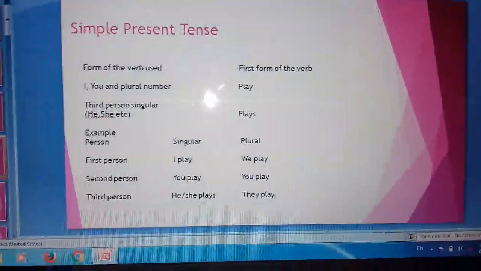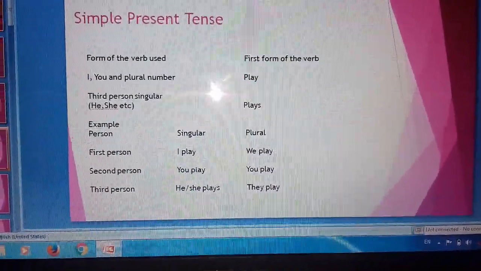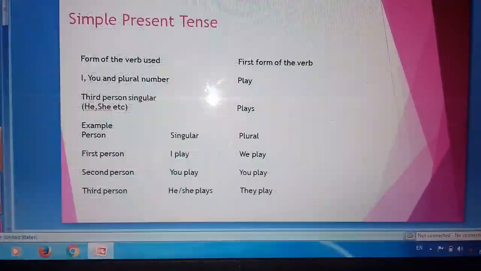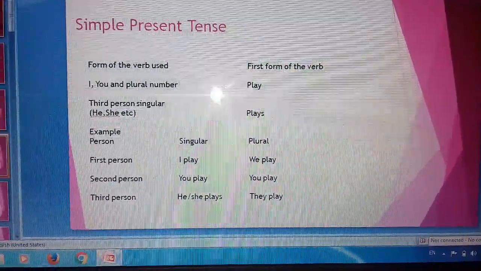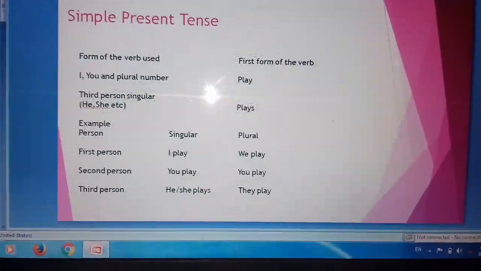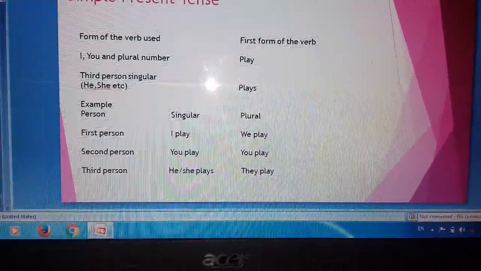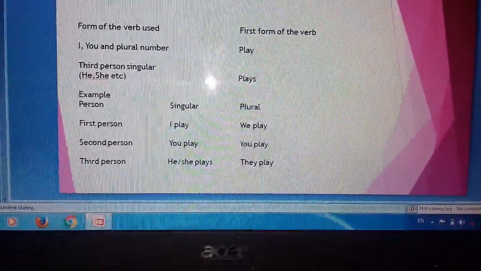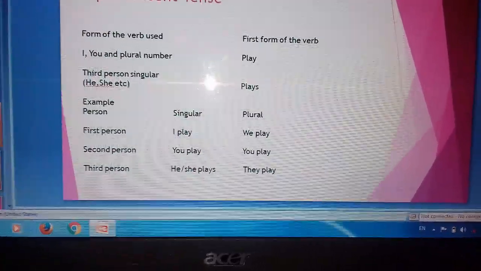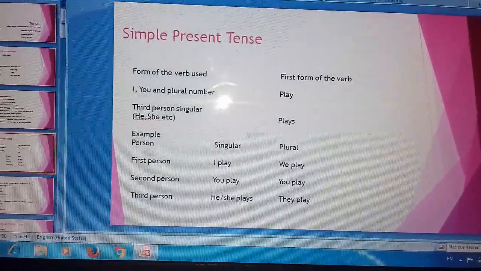So now we will learn about simple present tense. On one side of the slide, I have taken the form of the verb to be used, and on the other side the forms of the verb. So in simple present tense, we will always use the first form of the verb. Now you see, with I, you and plural number, you will use play. That is the first form of the verb, but no s or es will be added.